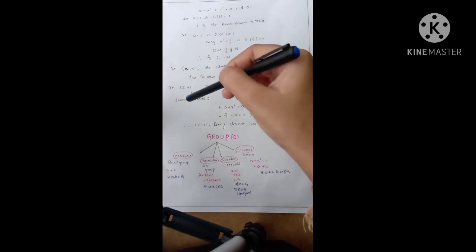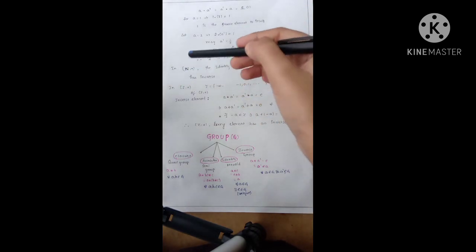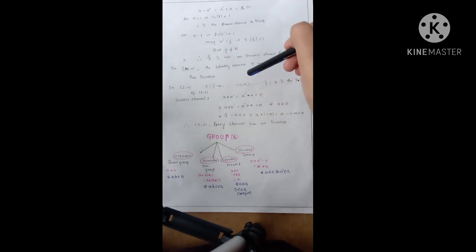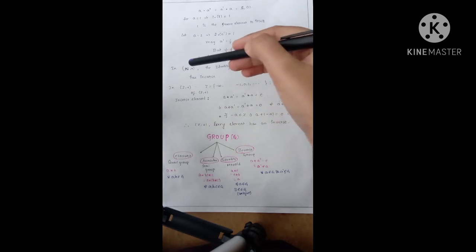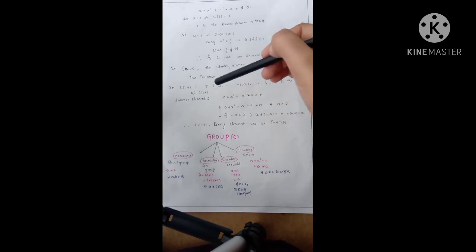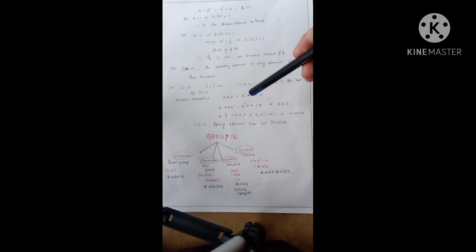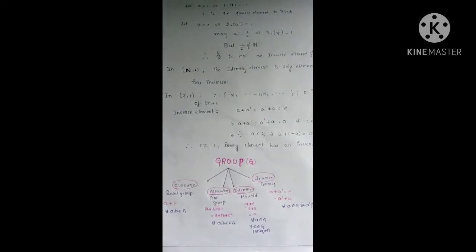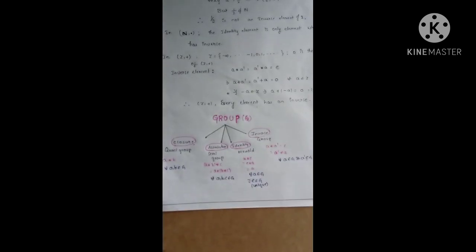Moving to the Z comma plus algebraic structure. Here Z is the integer set and addition is an operation on Z. In this set, each and every element has its inverse. Suppose 1 is our element, then minus 1 is the inverse of 1. Similarly, if n is our element, then minus n is the inverse of the element n. In Z comma plus, every element has an inverse.